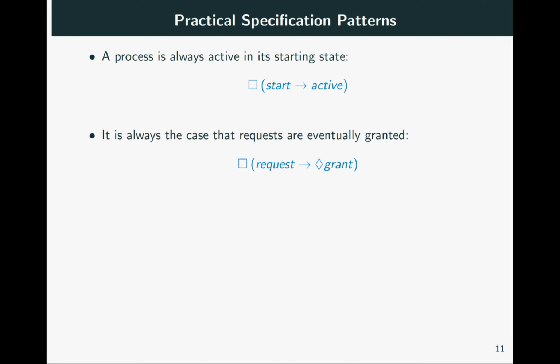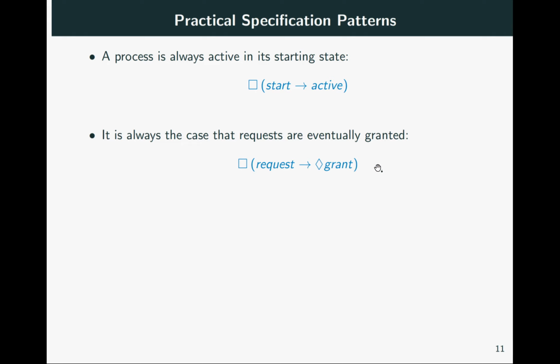The next is an important pattern for the functionality of a workflow system. Always requests are eventually granted, expressed using the atoms request and grant. Requests can arrive at any moment on a trace, on a sequence, on an execution sequence. The property says that always when they arrive, they will be eventually followed by a grant. Perhaps not immediately, but eventually. That is, after a finite amount of time. In short, always request implies eventually grant.